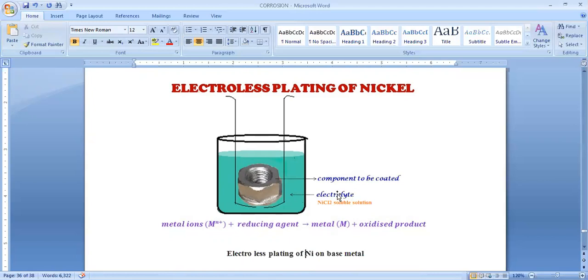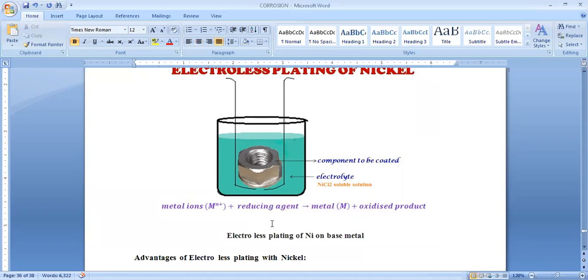So along with this electrolytic solution, metal ions Mn+2, reducing agent. Metal ions Mn+2 is nothing but nickel ions. When the reducing agent is added, metal formation, that is nickel metal formation, is possible, and along with the oxidized product of this sodium hypophosphate.